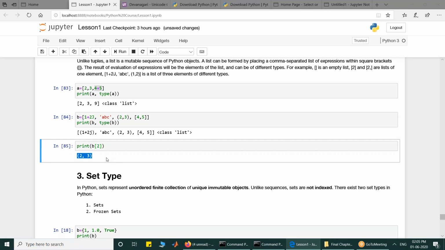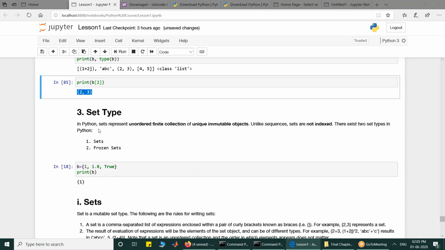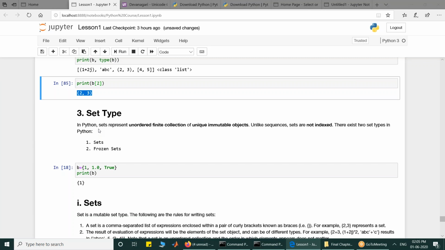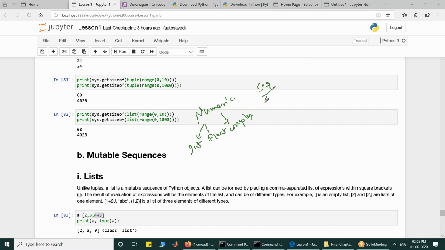Now we have another type, which is the set type. We have discussed numeric types: int, float, complex. Then we have discussed sequences.